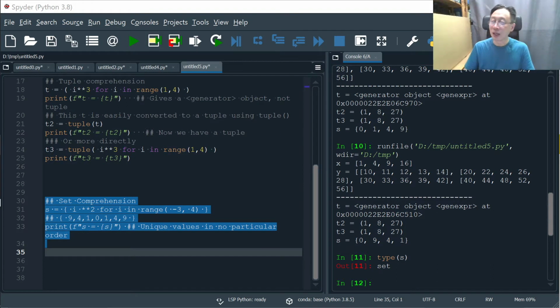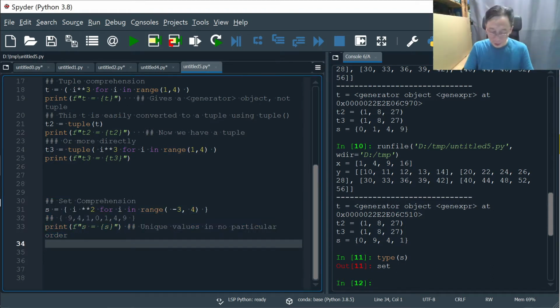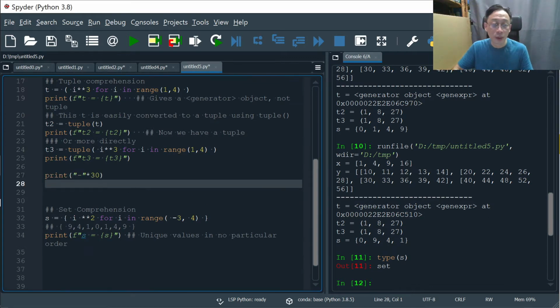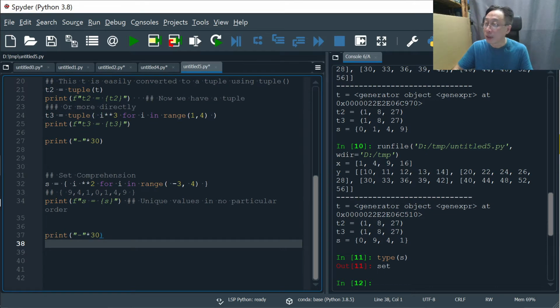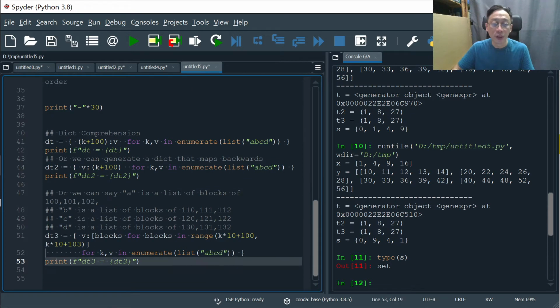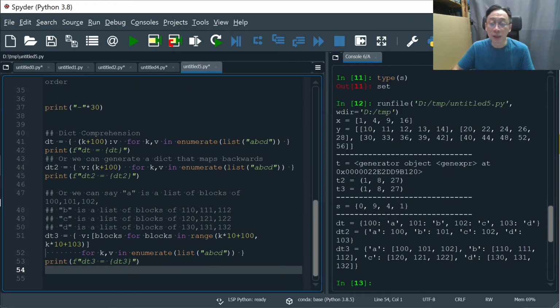Just trying to update and get ready for the next demonstration. All right, let's do the next demonstration. Let's here and here do a separator. Now we can try our hands on dictionary comprehension a little bit. So let's just run it and see the results first and comprehend the dictionary comprehension. So let's look at DT, dictionary.